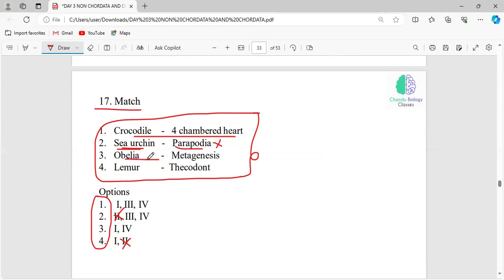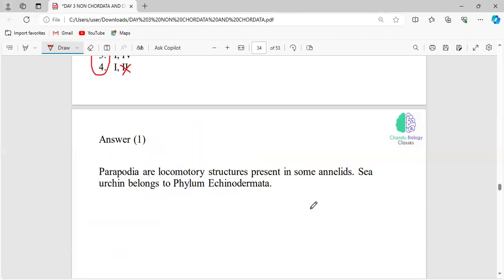Okay, and Obelia, the common name for Obelia is the sea fur. It is placed under the phylum Coelenterata. So obviously it has the process of metagenesis. What is metagenesis? The alternation of sexual reproduction followed by asexual reproduction. This alternation of the two types of reproduction can be seen in the phylum Coelenterata, particularly Obelia. Now, lemur has thecodont dentition. So the answer will be the first option.